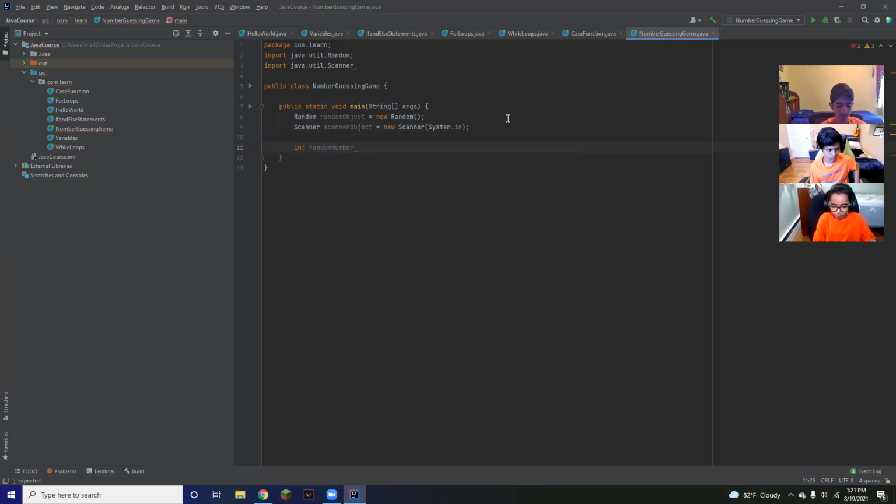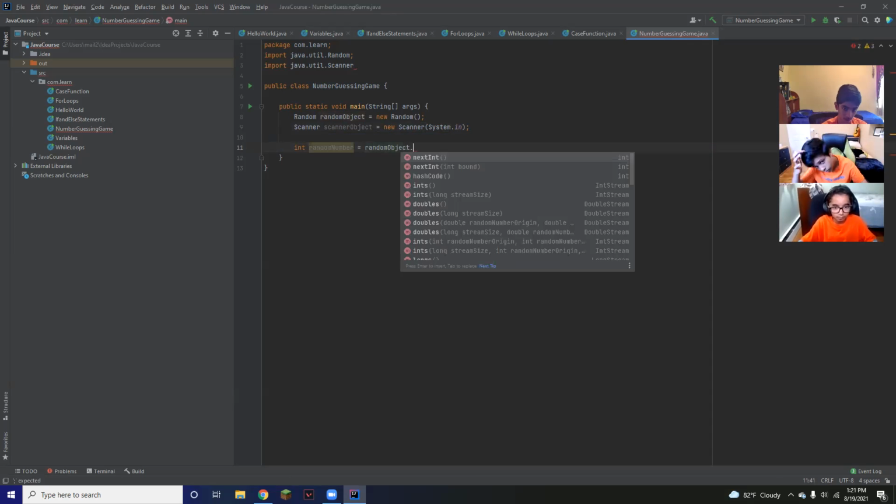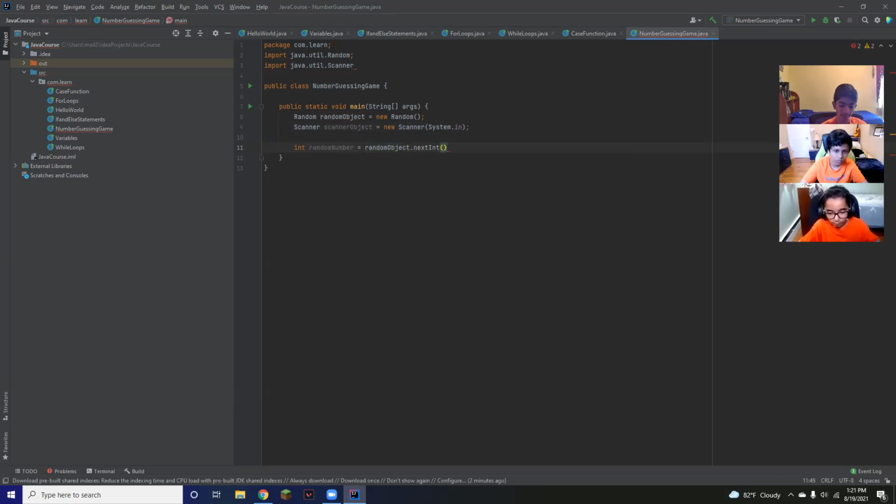And we're going to set this random number equal to random object dot next int, and inside you're going to put 100. So what we're essentially doing here is taking this random object. Remember, we created this. This is the object of the random class, and we're using this object to define and store a random number between 0 and 100 in this random number variable. So we'll be using this throughout the rest of our program.